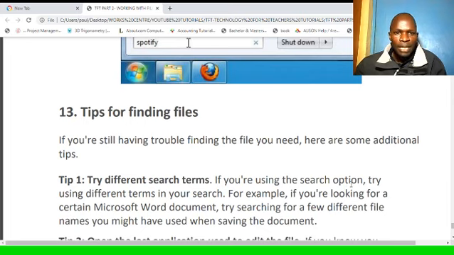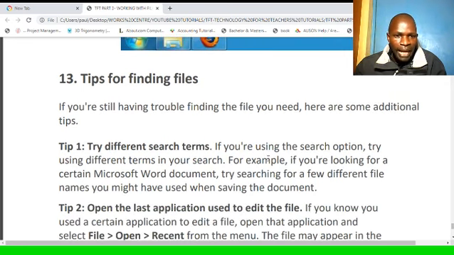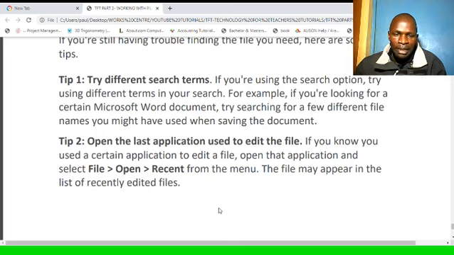Now, tips for finding files. If you are still having trouble finding the file you needed, because you have seen above how to search, here are some additional tips. Tip number 1: try different search terms. If you are using the search option, try using different terms in your search. For example, if you are looking for a certain Microsoft Word document, try searching for a few different file names you might have used when saving the document in the past. So use the names that you might have used. Perhaps if it's a common file, it will be found.